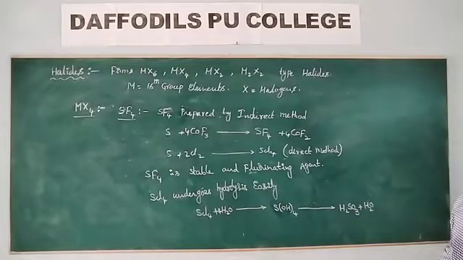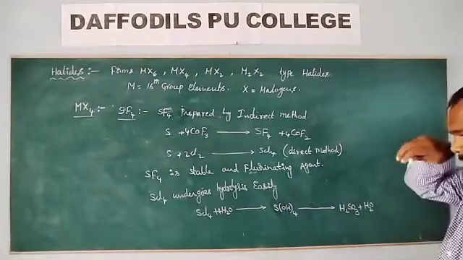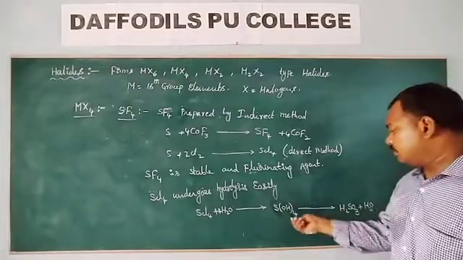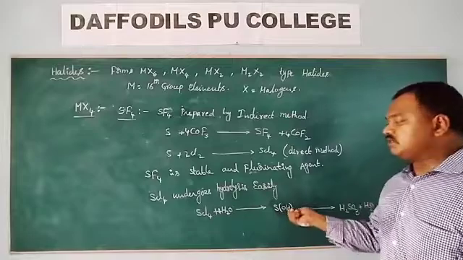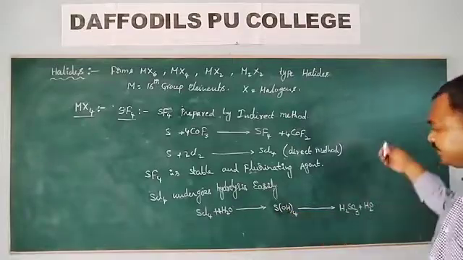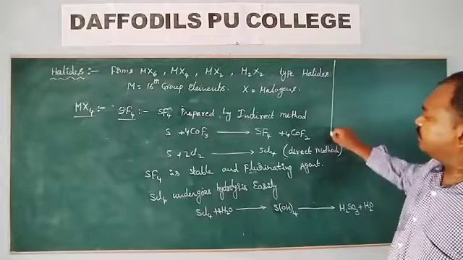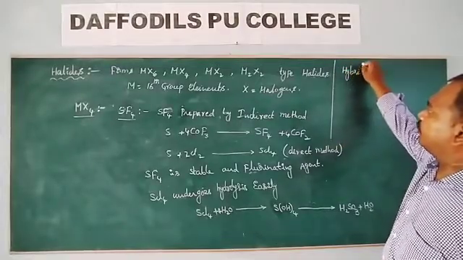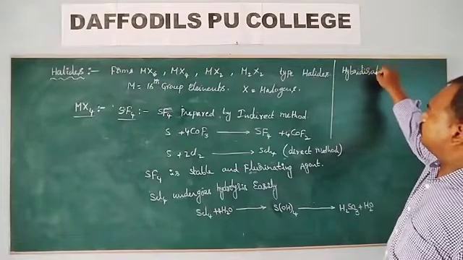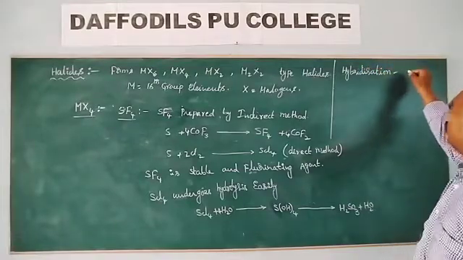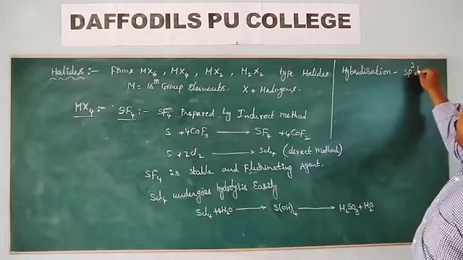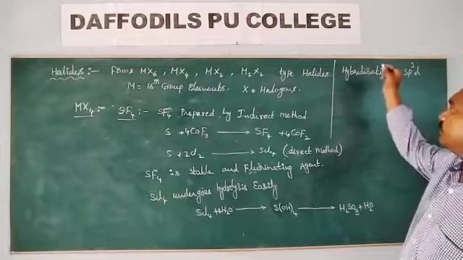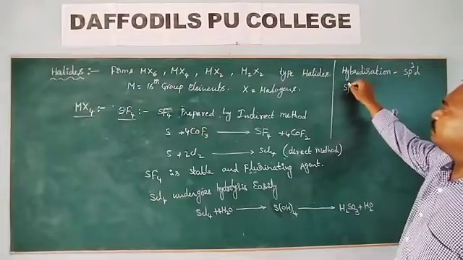Now look at the hybridization and shape of this molecule. By this method this one is used as a bleaching agent. Hybridization is sp3d hybridization.